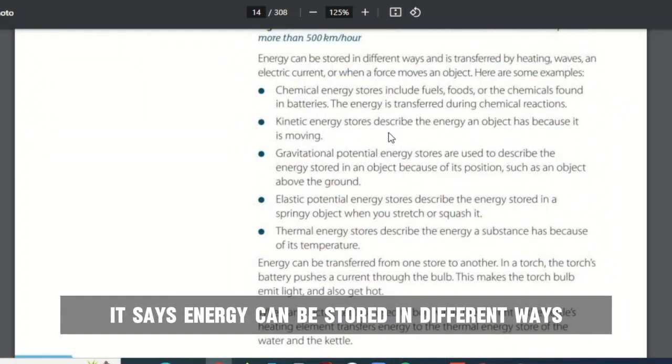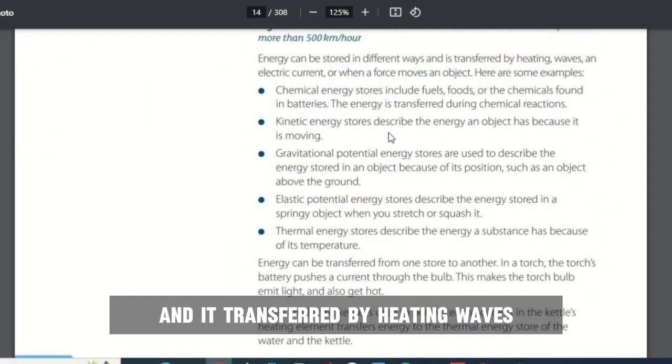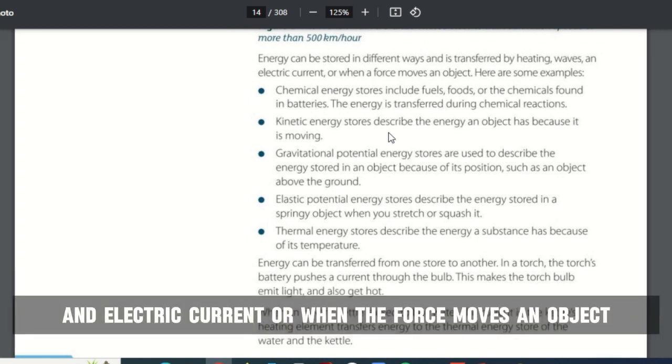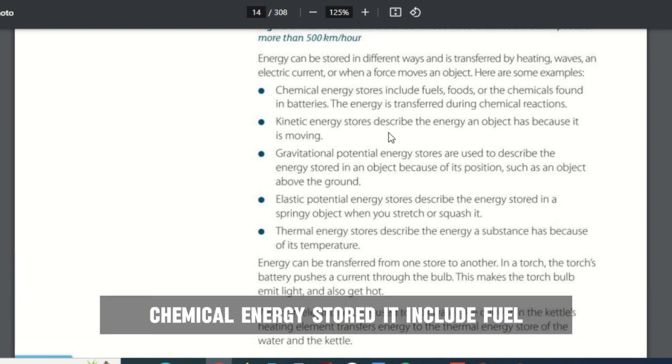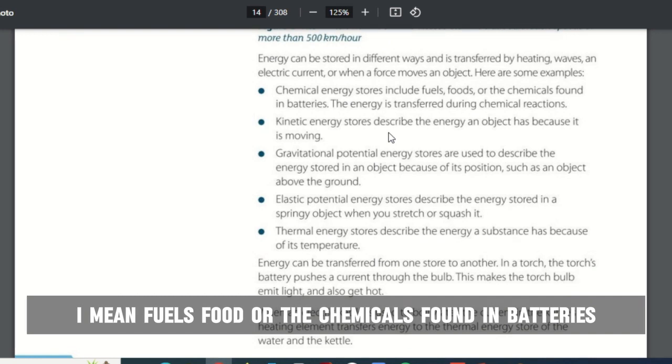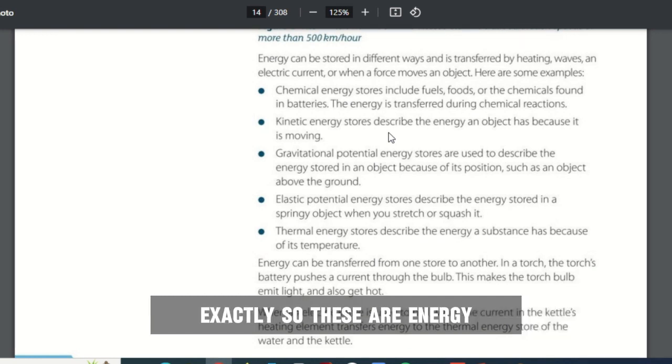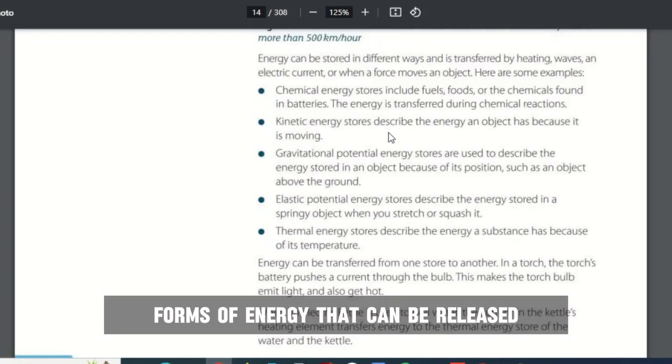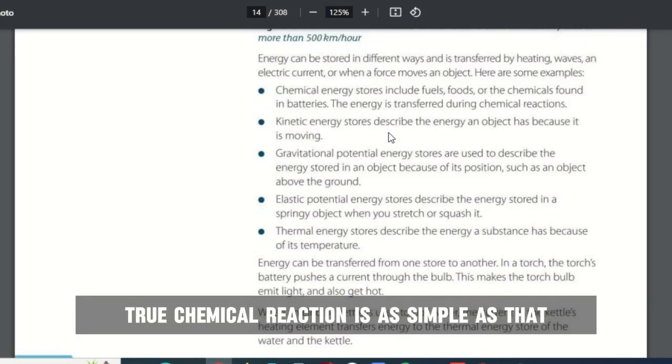It says energy can be stored in different ways, and it's transferred by heating, waves, electric current, or when a force moves an object. Now here are some examples. Chemical energy stores include fuels, food, and the chemicals found in batteries. Exactly. So these are forms of energy that can be released through chemical reaction. It's as simple as that.